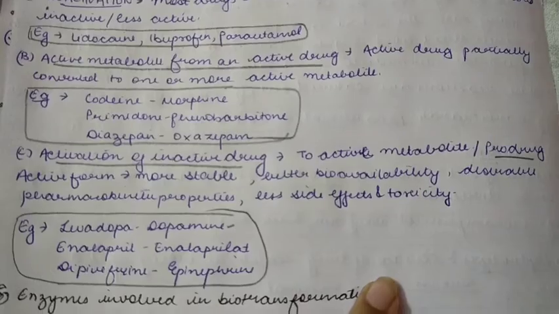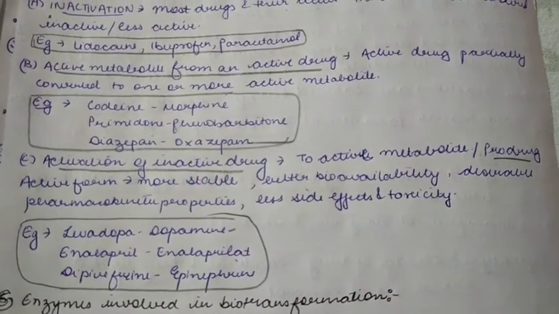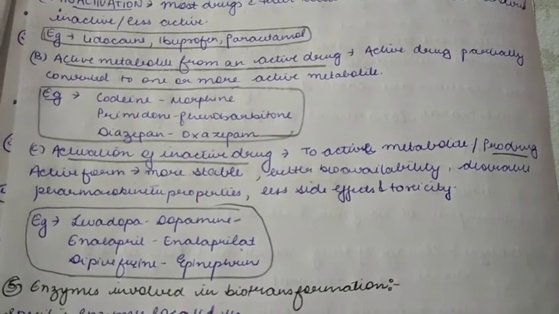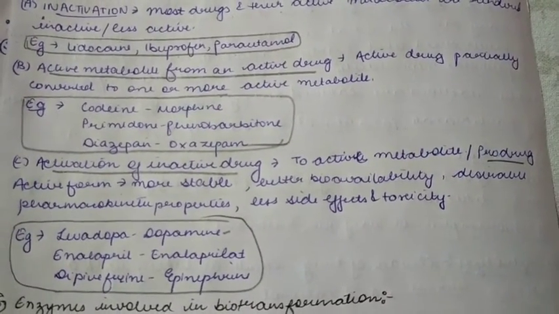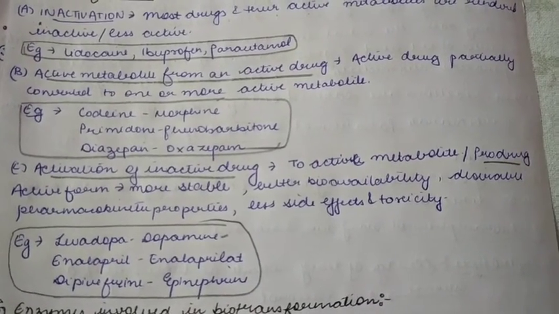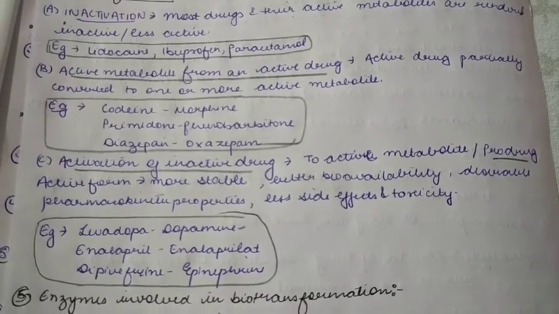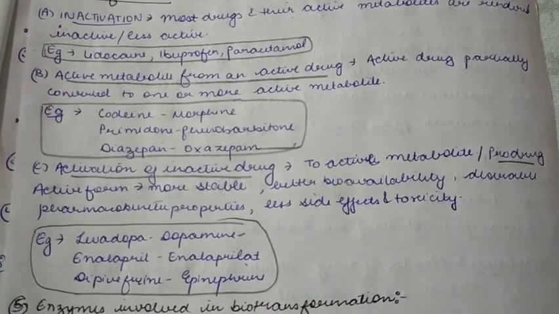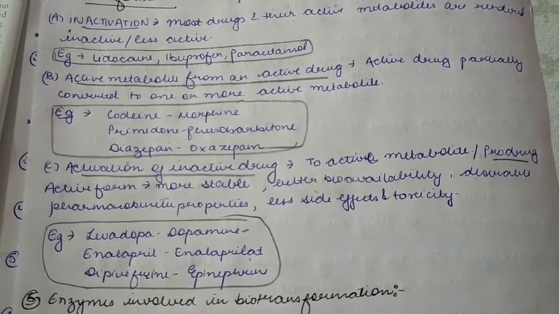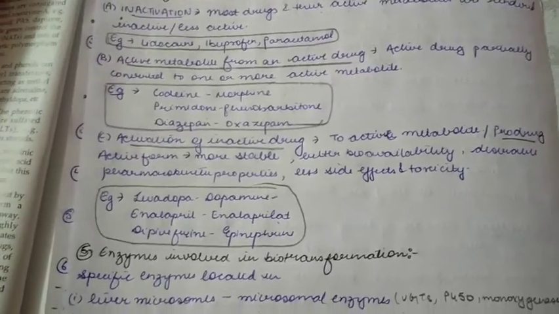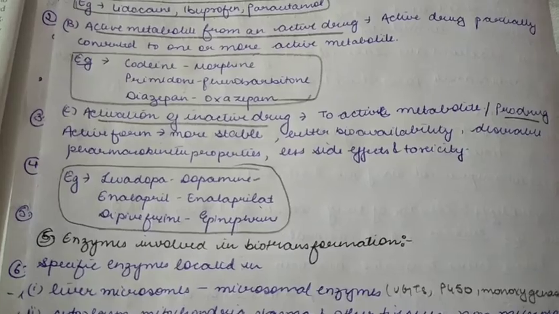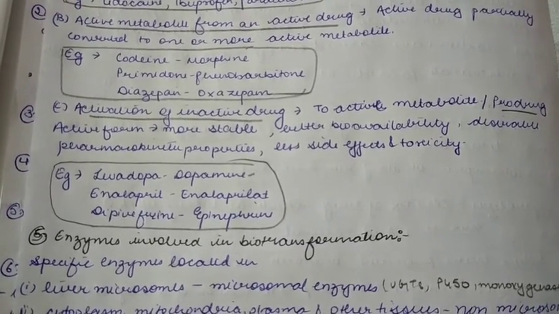Then the third point is activation of an inactive drug. Sometimes an inactive drug is converted into an active metabolite. This usually refers to a prodrug. A prodrug is a form which is more stable, has better bioavailability, that is, better absorption quality, desirable pharmacokinetic properties, and less side effects and toxicity. For example, levodopa into dopamine, enalapril, and dipivefrin into epinephrine.